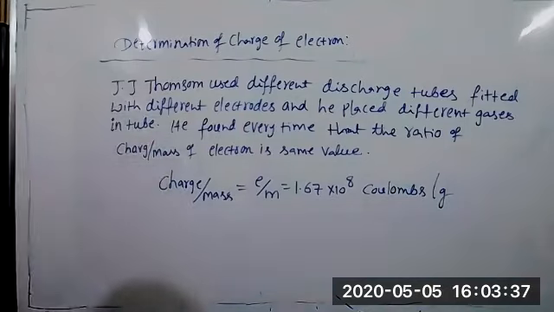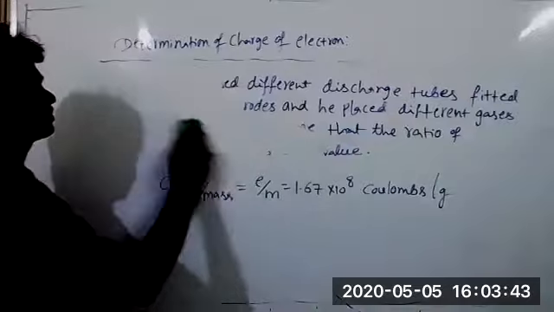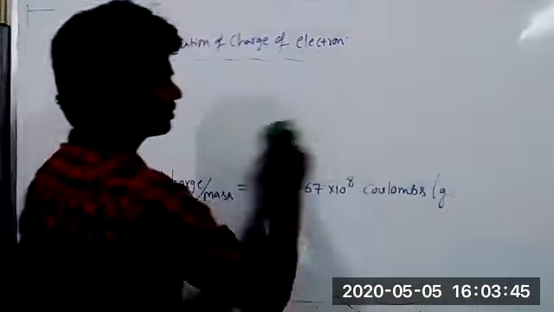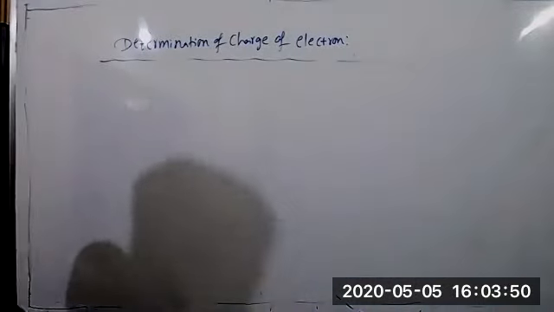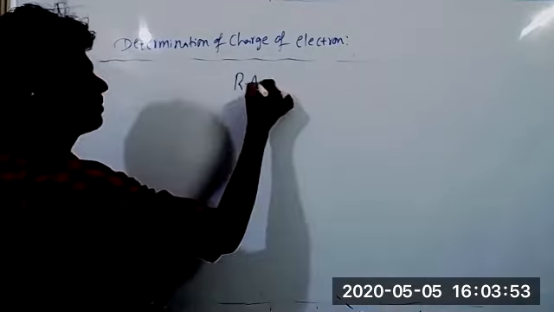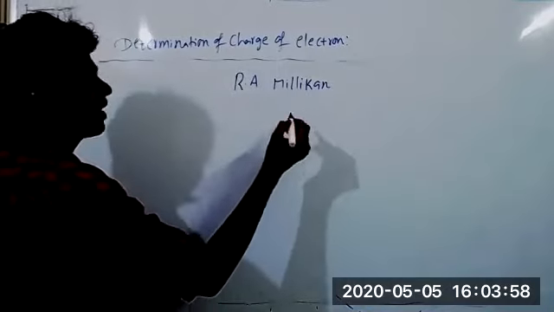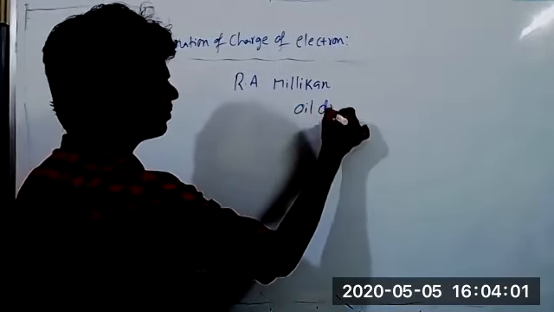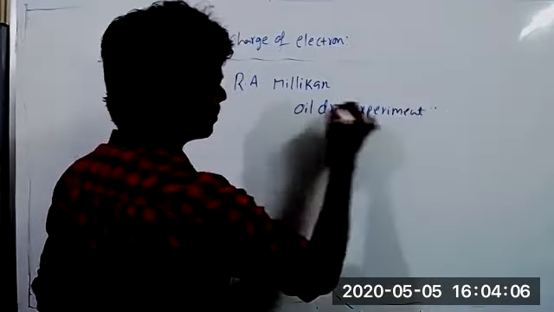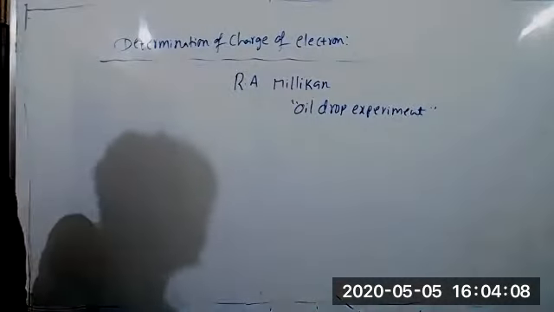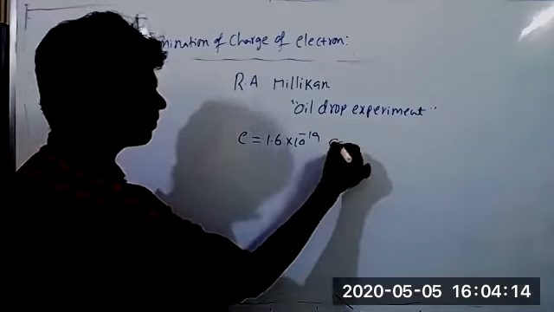Yes, sir. Okay. Next, charge of electron. Here, scientist R.M. Millikan carried out his oil drop experiment. So with his experiment, he calculated charge of electron. Charge of electron is 1.6 into 10 power minus 19 coulombs.